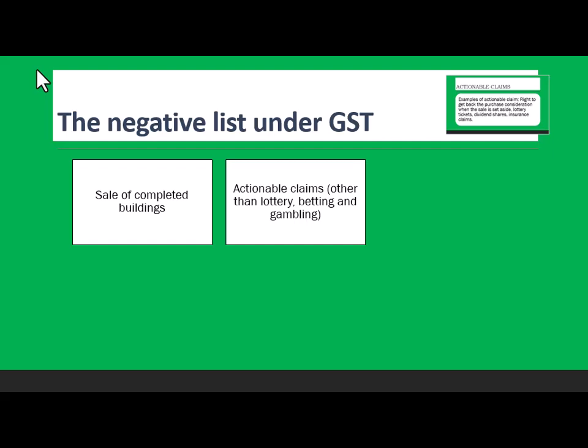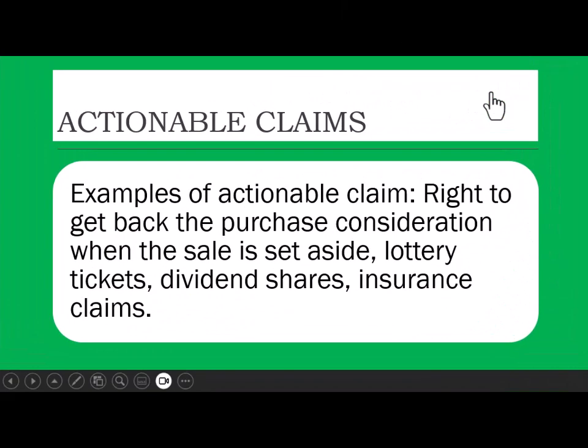Actionable claims other than lottery. Now, somebody will ask, what are actionable claims? An example of an actionable claim: the right to get back the purchase consideration when a sale is set aside. Suppose you entered into an agreement with someone and paid him 5 lakhs, and then the whole deal was cancelled and you got the money back. There is no GST on that. Logically, it should not be.